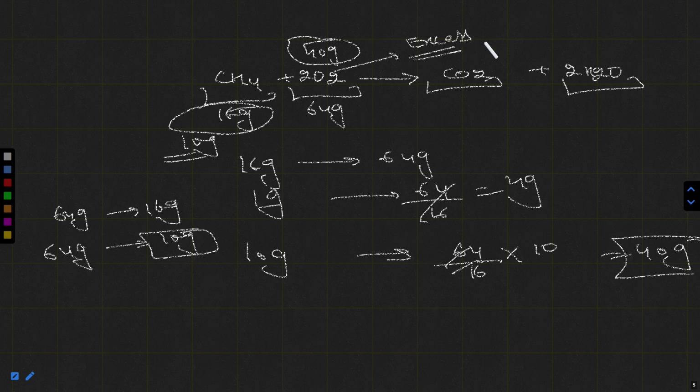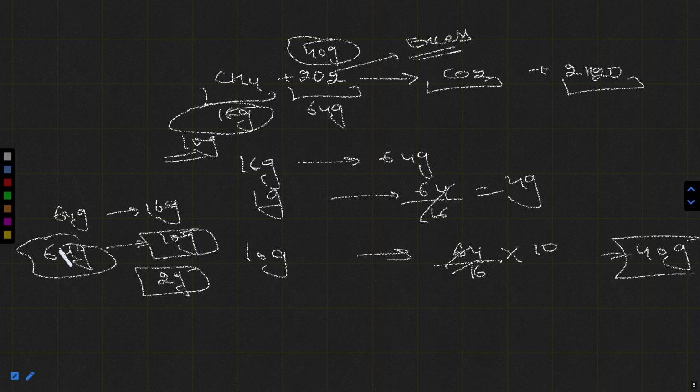Oxygen will be the excess reactant, because if I add 1 gram of CH4, then a sufficient amount of oxygen is available to react with it and produce products. That means the amount of product is limited due to the CH4, because no methane is available now. Whatever amount I provided, that is 10 gram, is finished up now.